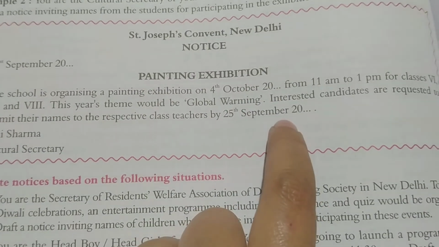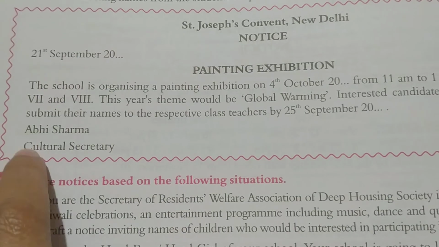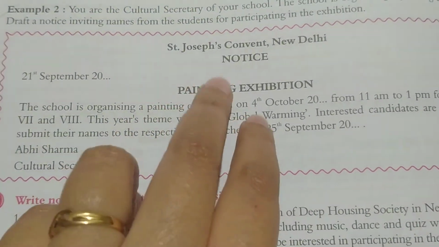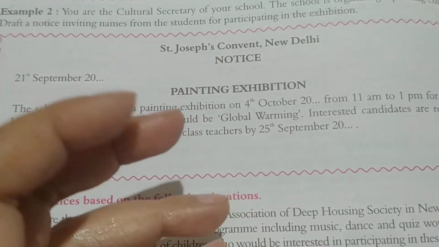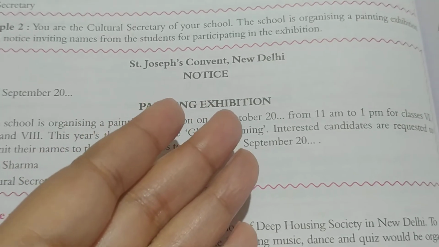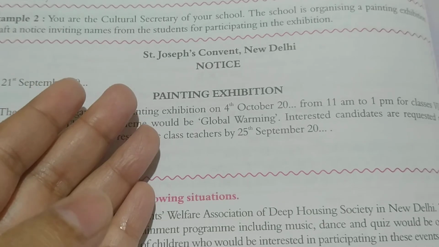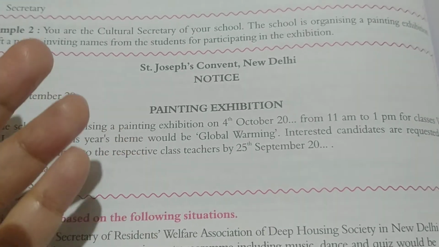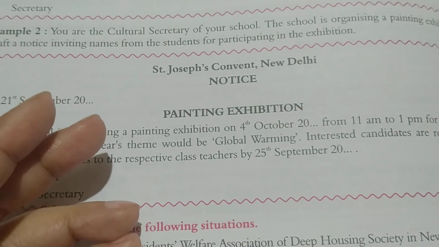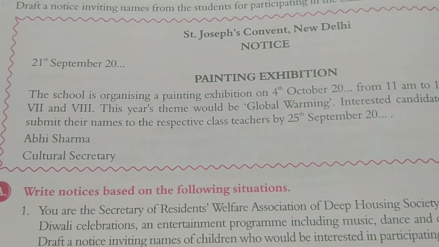So this is how we write a notice. End it with your full name on the left hand side, and right here it is written cultural secretary. Now you can write head boy or head girl. If you are the head boy or head girl and you have to write a notice to invite the names of students who want to participate in the exhibition, you will write it in this way. All right, this you have to remember.